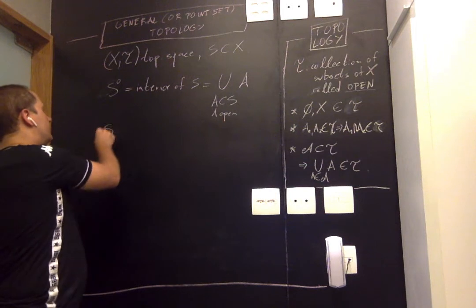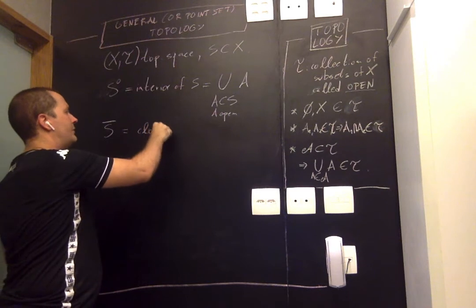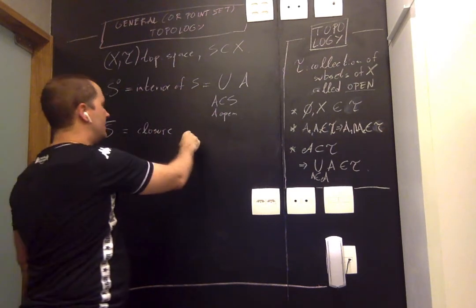There's also the closure of S, and the closure, I'm not going to write closure of S, I'm just going to say the closure.